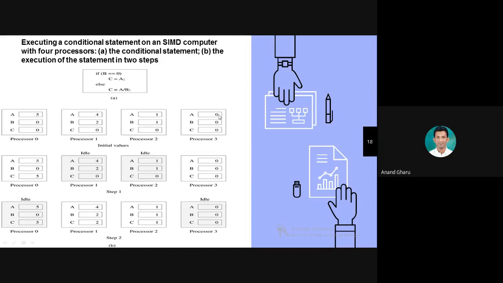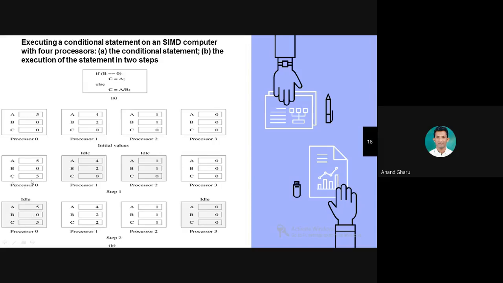We have initialized all the values as 0, so there can be no operation. But now again go back to the code. The condition is true, b equal to 0. Again you will check: this part is executed by the first step, but in the second step it will execute the else part. Now here you can see the else part will be executed by the next processor. The first part is executed by processor 0.